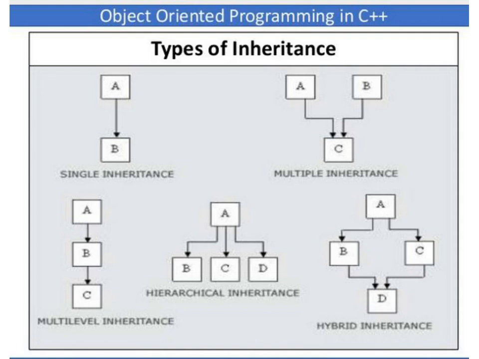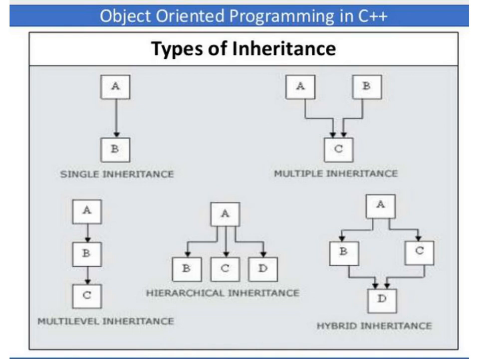Then next we have hierarchical inheritance. In hierarchical inheritance, we have only one base class and many subclasses. Here we are deriving many subclasses by using only one base class. So this is called hierarchical inheritance.